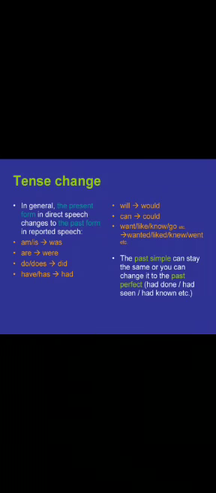So how can we change the sentences? Tenses. How can we change the tenses? In general, the present form in direct speech changes to the past form in reported speech. For example, am, is, are to was, were; do, does to did; have, has to had; will, can to would, could; want, like, know, go to wanted, liked, knew, went, etc. Second, the past simple can stay the same or you can change it to the past perfect. How? Had done, had seen, had known, etc.